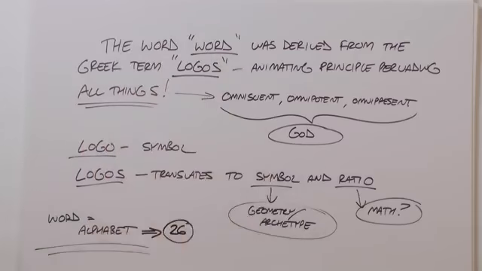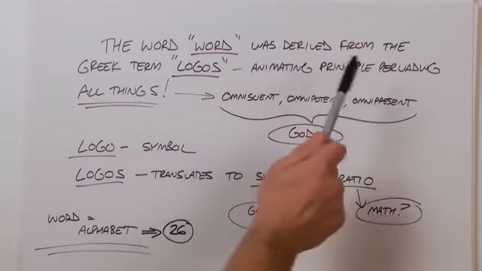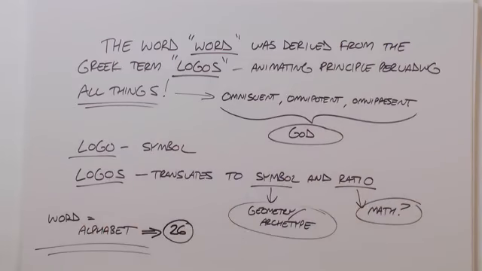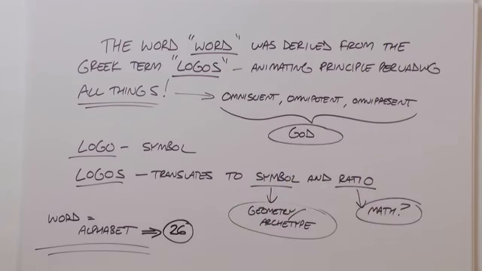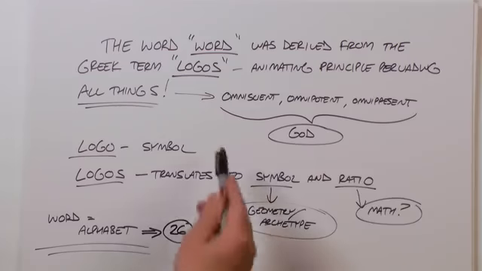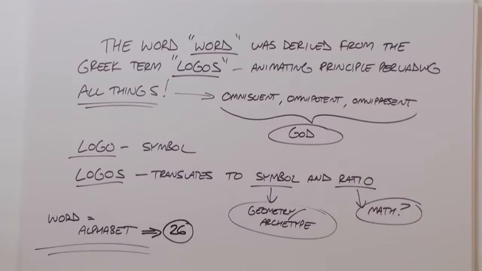The word "word" was derived from the Greek term logos, and the logos was considered the animating principle pervading all things. Of course, if there was an animating principle that pervaded all things, that would be omniscient, omnipotent, and omnipresent. And of course, these three O's are God. In the English language, we know logo as symbol. Logos literally translates to symbol and ratio. Of course, symbol is nothing more than geometry or an archetype, and ratio is, of course, math.